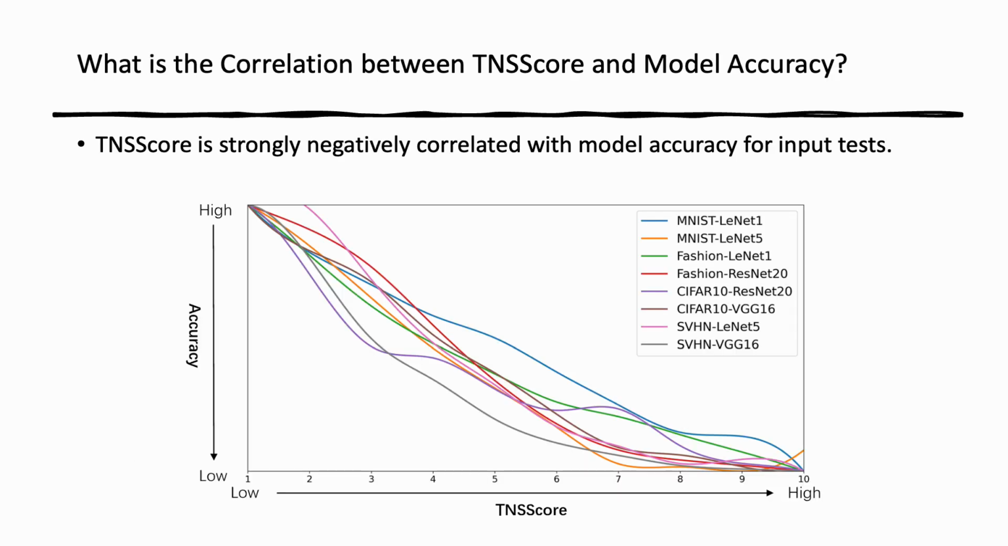We analyze the correlation between a test case's TNSS score and the model accuracy on that test case. The results show that TNSS score is strongly negatively correlated with model accuracy across all dataset model combinations. Test cases with higher TNSS scores tend to have lower model accuracy, indicating they are more likely to cause the model to fail. For example, the Pearson correlation between TNSS score and accuracy is 0.993 for MNIST with LeNet1.